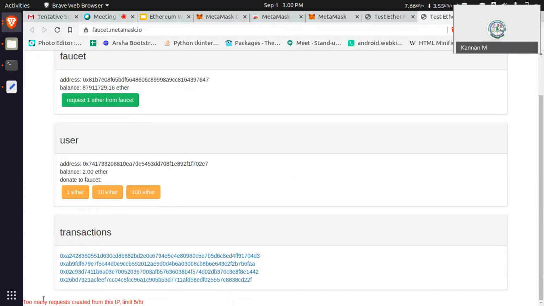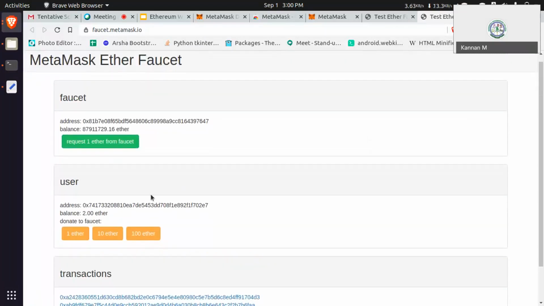Yeah, this will say too many requests created for the IP. You can request a minimum number, like 5 transactions only. So I already did. Do we have to click request one ether from faucet? Yes, the green color button. It means this faucet transferred test ether to our account. This is the meaning.